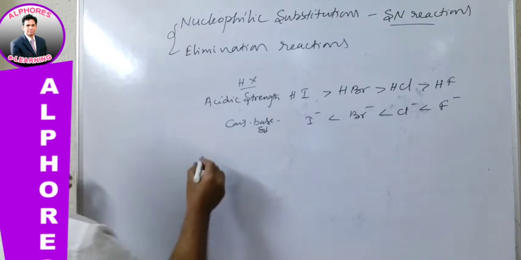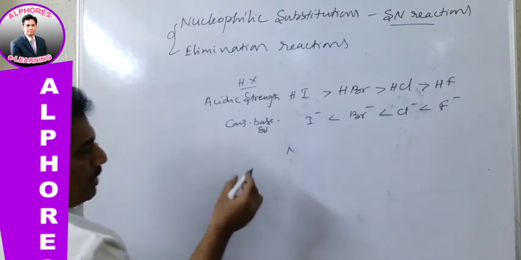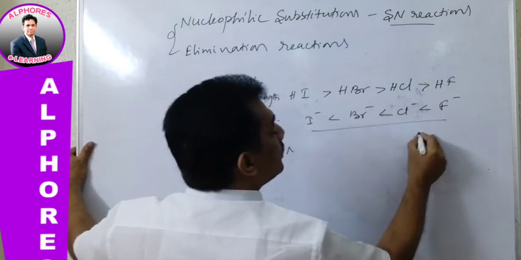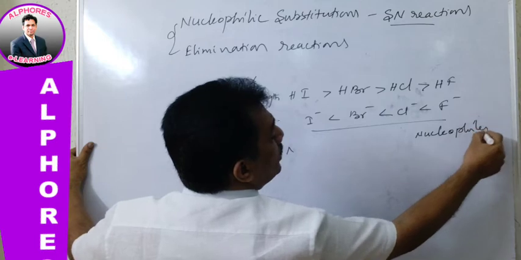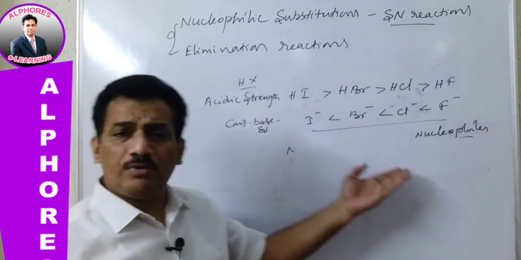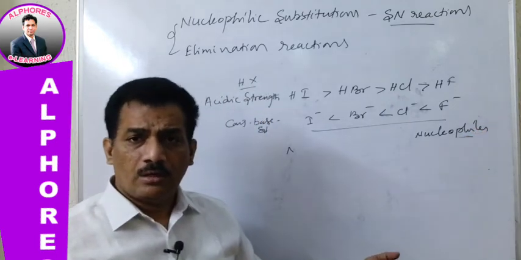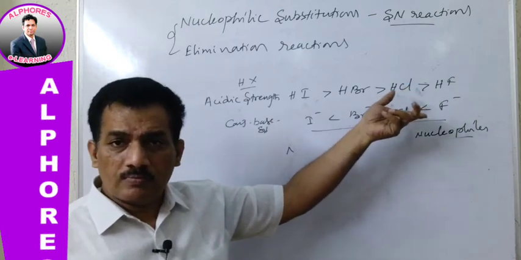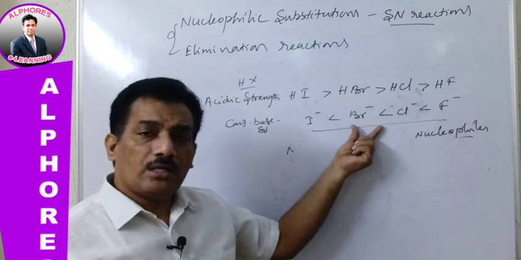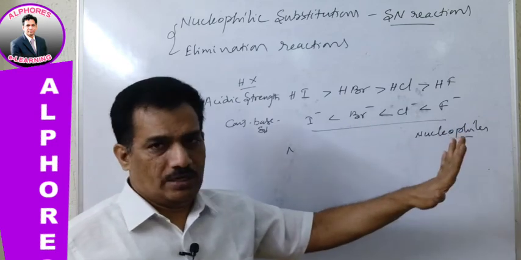And just remember all these are nucleophiles. Do you know why all these are nucleophiles? Because all these are weaker than OH minus. How? All these are stronger acids than H2O. That's why these are weaker than OH minus, and that's why they are nucleophiles.